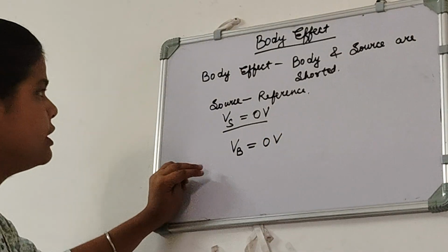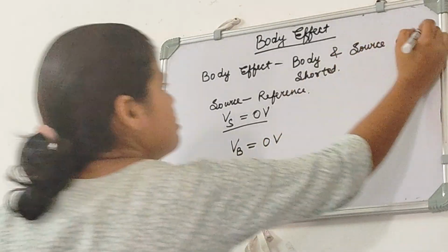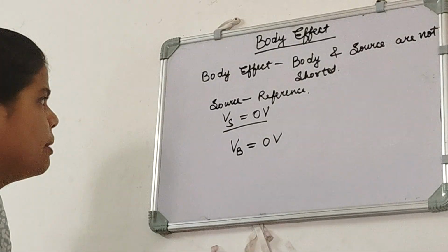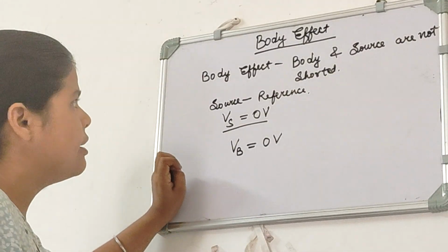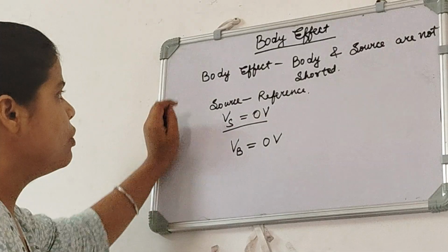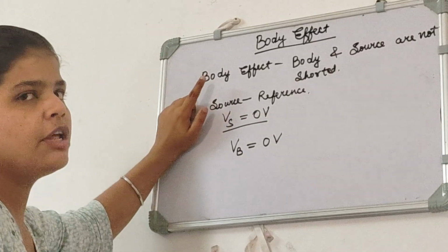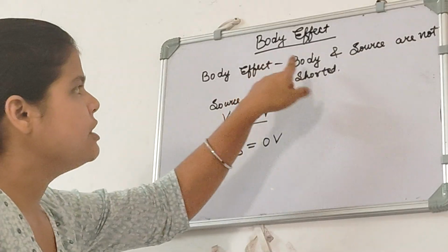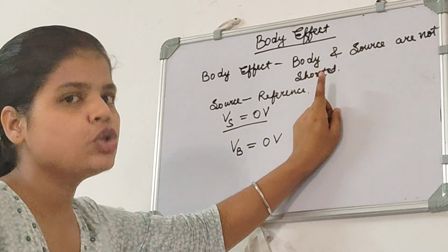Because we considered that our source and body were shorted. Because we said that body effect is not there. But today we will see what happens when body effect is there. And what does body effect mean? Body effect means body and source are not shorted.